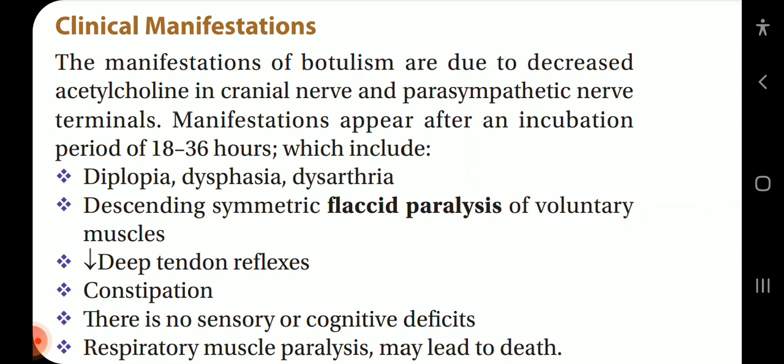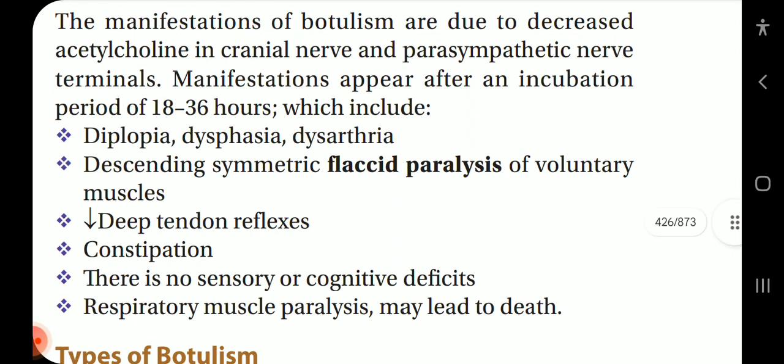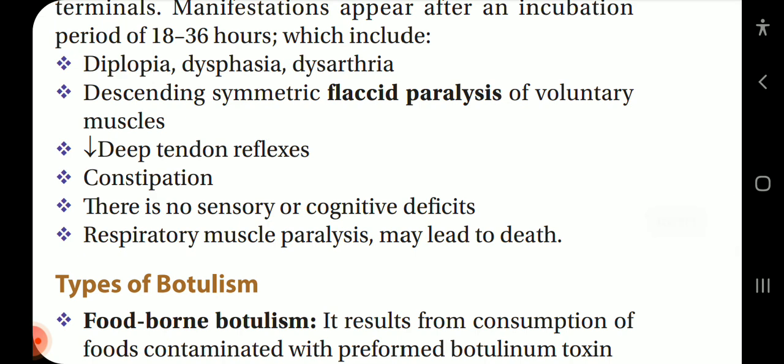Clinical manifestations: the manifestations of botulism are due to the decreased acetylcholine in cranial nerve and parasympathetic nerve terminals. Manifestations appear after an incubation period of 18 to 36 hours, which include diplopia, dysphagia, dysarthria. Descending symmetric flaccid paralysis of voluntary muscles, decreased deep tendon reflexes, constipation, there is no sensory or cognitive deficits. Respiratory muscle paralysis may lead to death.